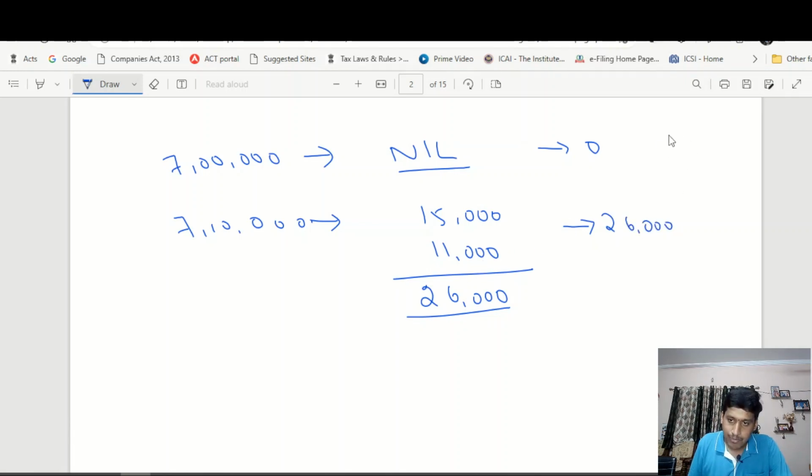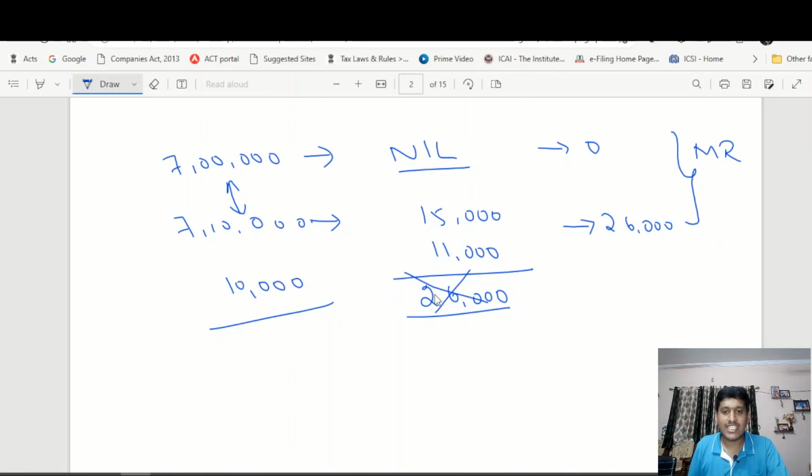Because of this disparity, there is a concept called marginal relief available for any marginal income over and above 7 lakh rupees. As per the provision, the tax payable by the individual will be limited to the marginal income. So any income above 7 lakhs, which is 10,000 in our example, will be the tax payable under the new tax regime.